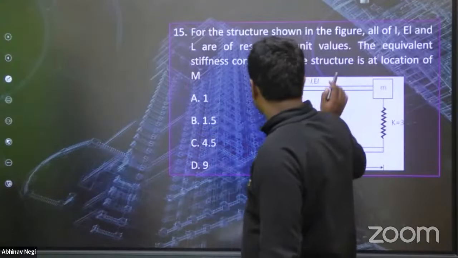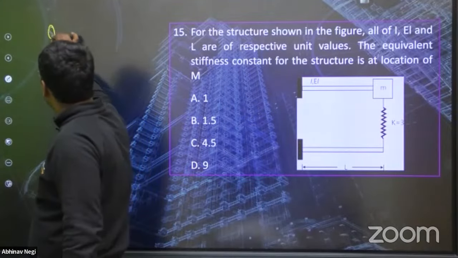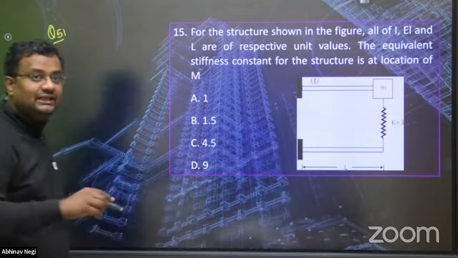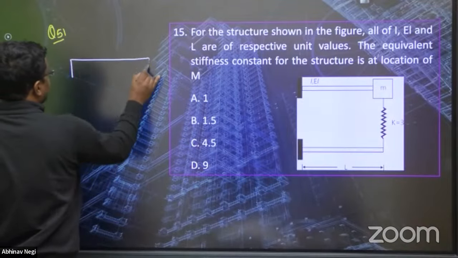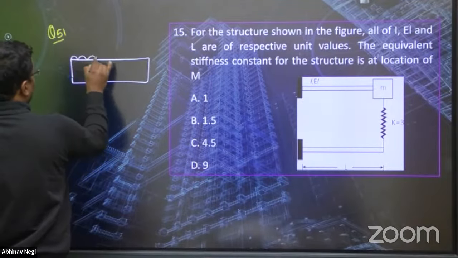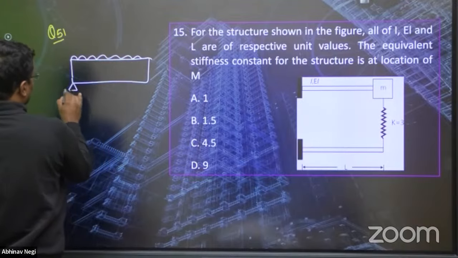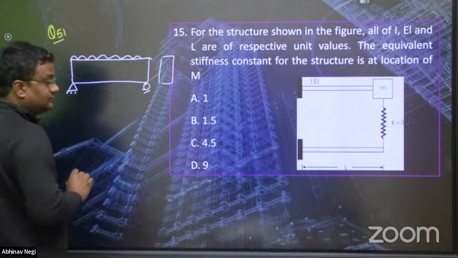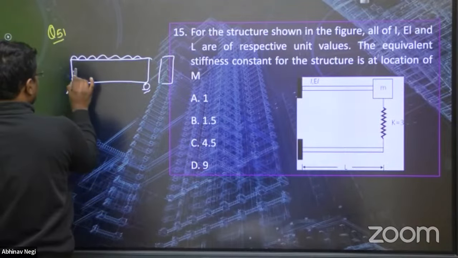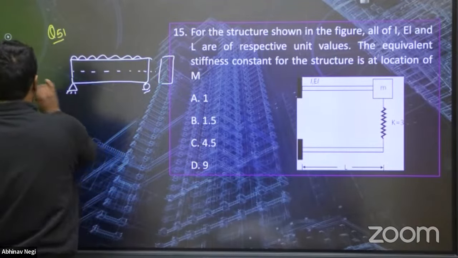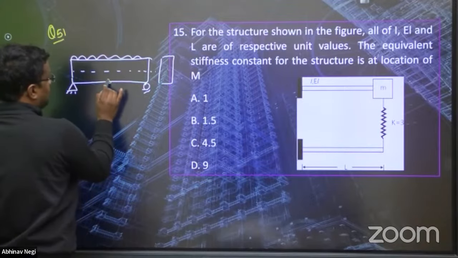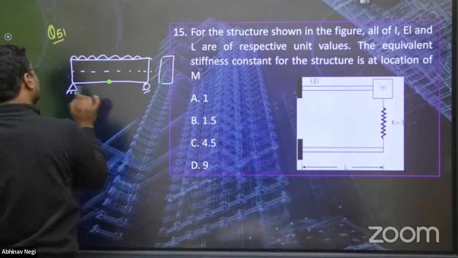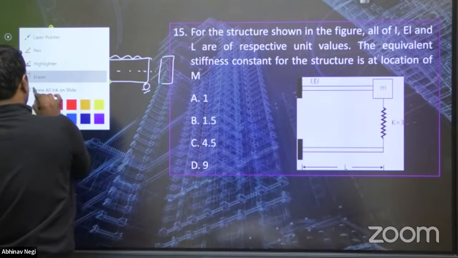Now, leave this. Question 51. Everyone, please see here. Suppose this is a simply supported beam loaded with UDL. Cross section is rectangular. Neutral axis is this. Now I am taking this point.